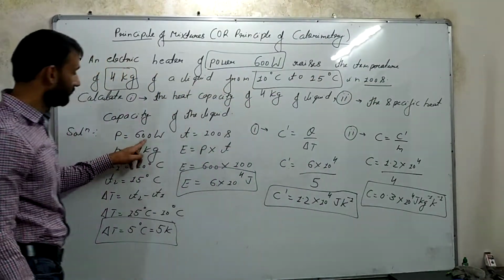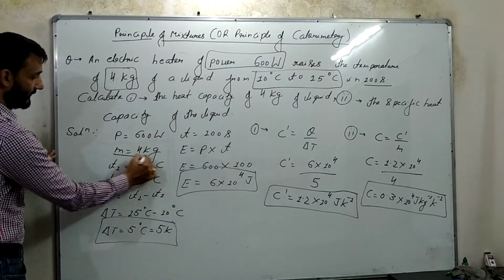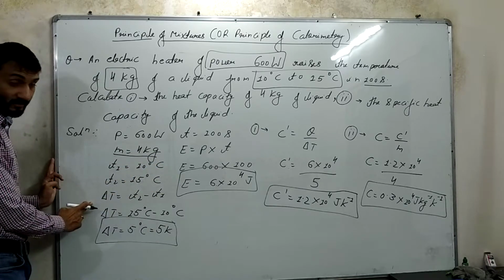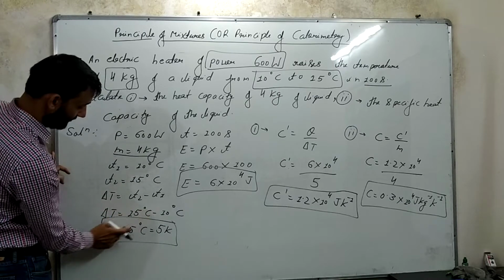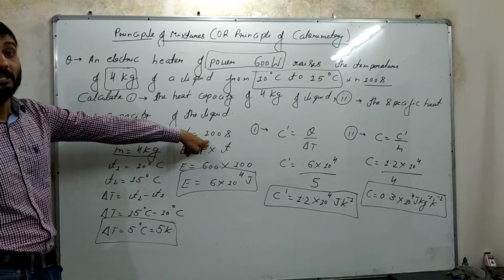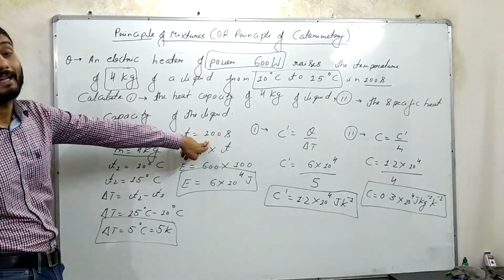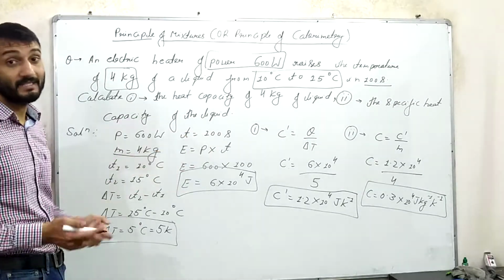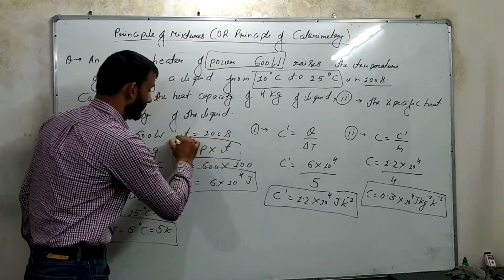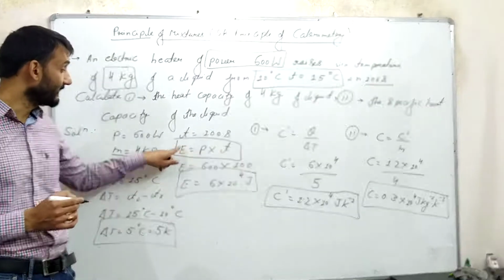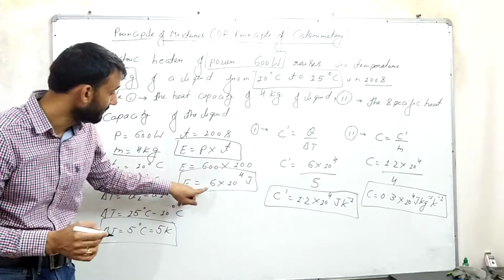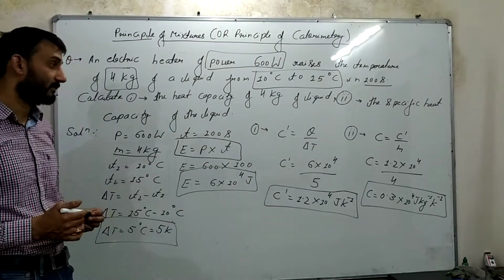So power is equal to 600 watt, mass is this, T1 is 10 degrees, T2 is 15 degrees, change we have calculated, 15 minus 10, 5 degrees Celsius or 5 Kelvin, time is given. Now in order to calculate the energy, that is the heat energy, because heat is also a form of energy, we have used this formula of current electricity: energy is equal to power into time. Energy is equal to power 600 times time 100, which is 6 into 10 to the power 4 joule.